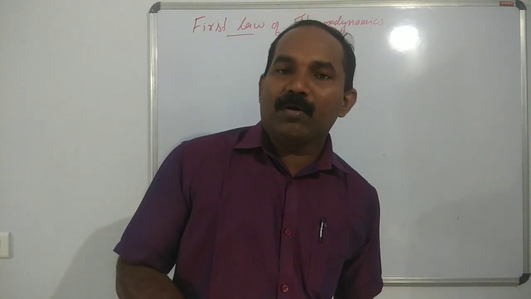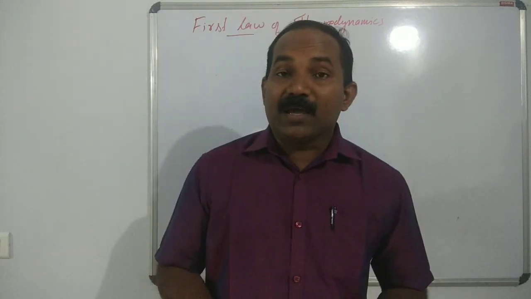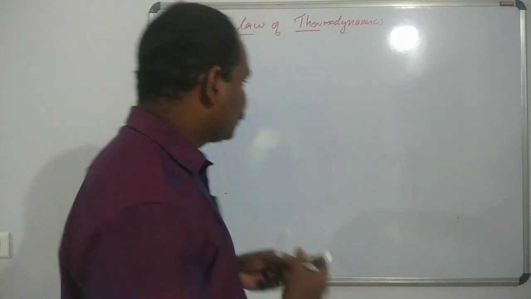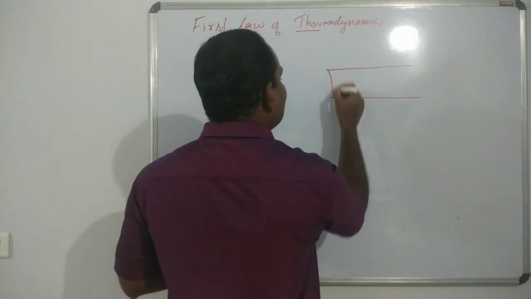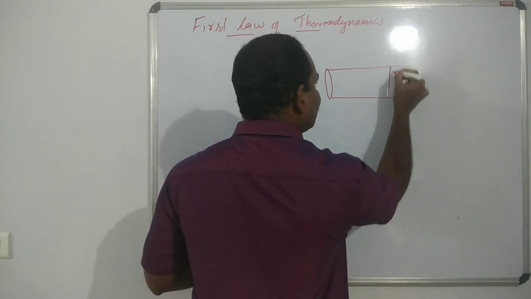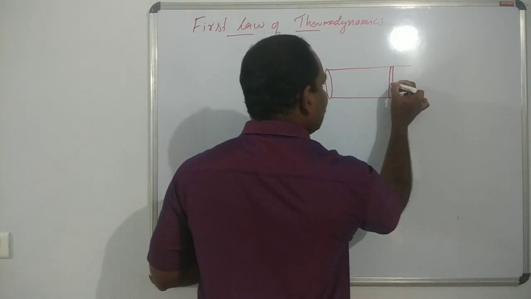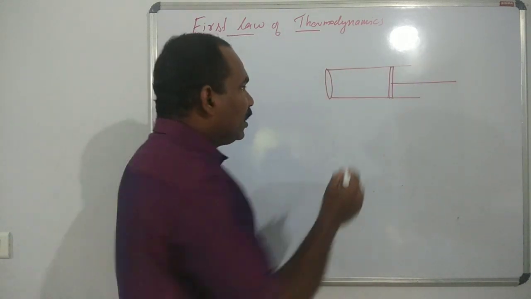Consider 1 mole of ideal gas in a cylinder which is fitted with a frictionless piston. This is a piston, a frictionless piston.